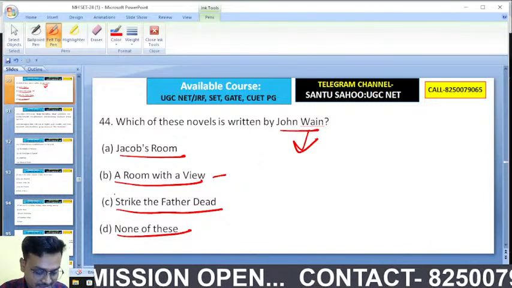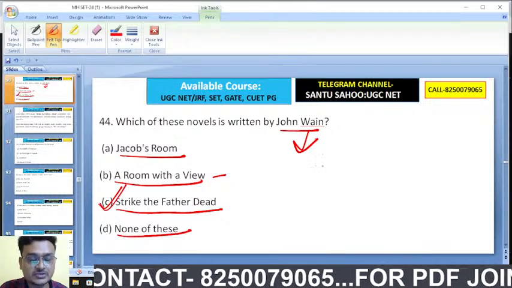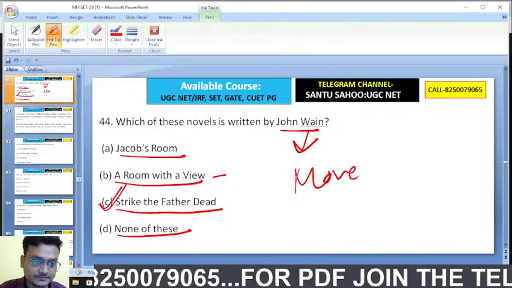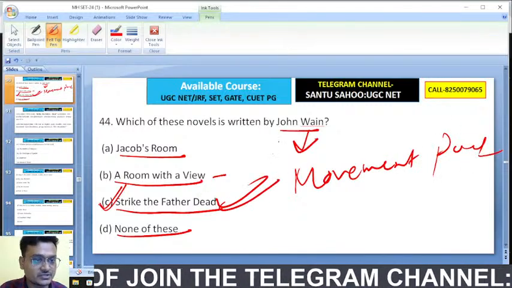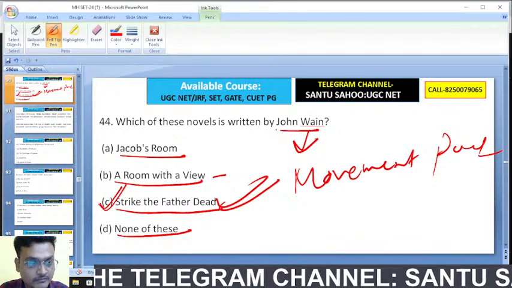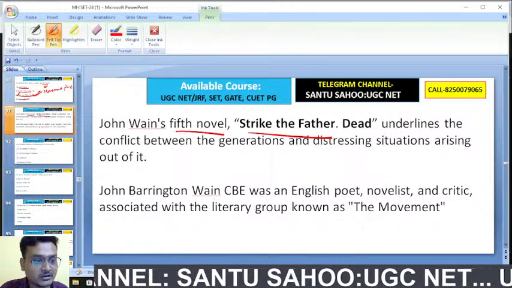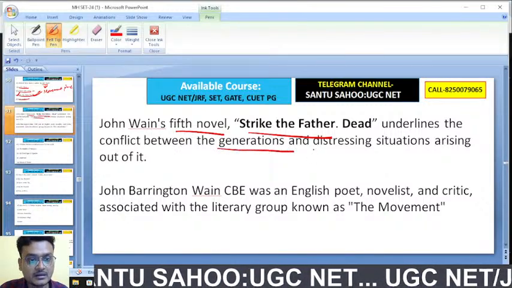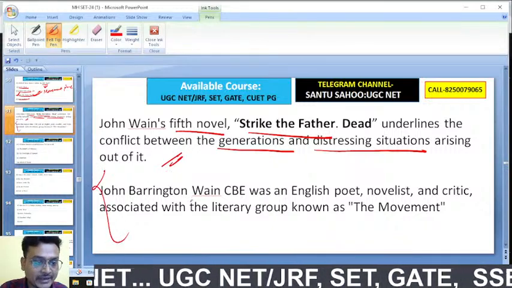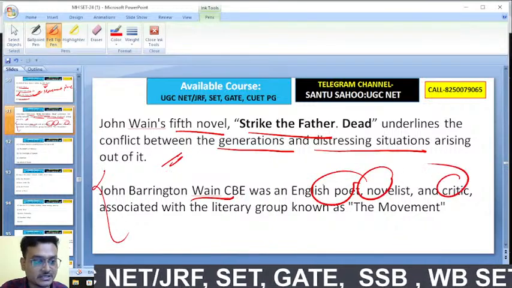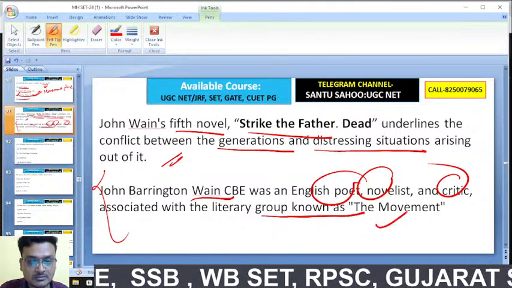Exactly. John Wayne is actually one of the Movement poets. So here, Strike the Father Dead is the right answer. John Wayne's fifth novel, Strike the Father Dead, underlines the conflict between the generations and the distressing situations arising out of it. John Barrington Wayne is an English poet, novelist, and critic, and he was associated with the literary group known as the Movement.